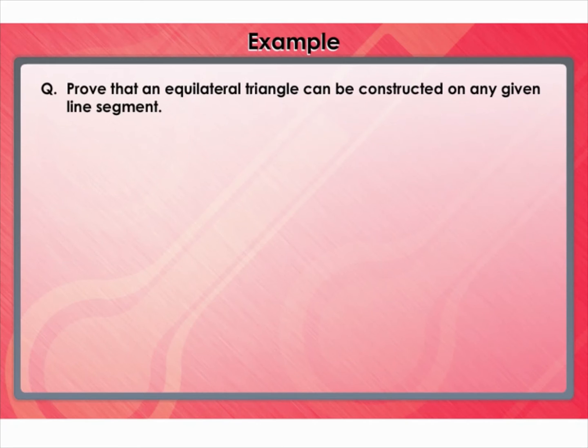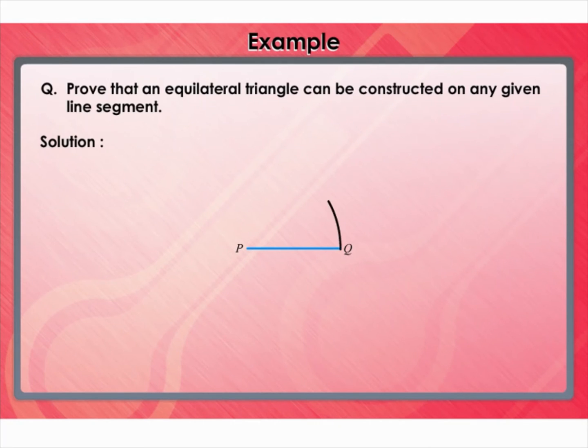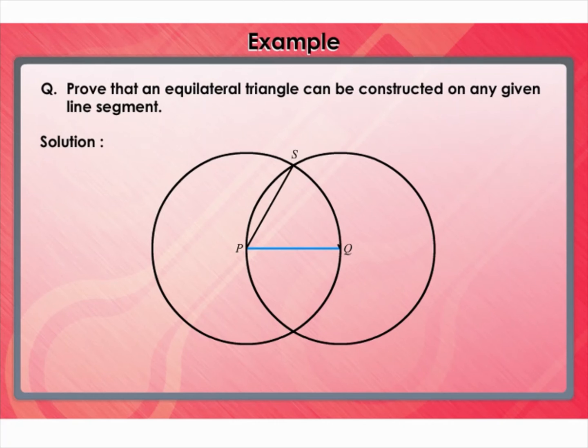Prove that an equilateral triangle can be constructed on any given line segment. In the given statement, a line segment of any length is given, say, PQ. Using Euclid's postulate 3, a circle can be drawn with any center and any radius. So you can draw a circle with point P as the center and PQ as the radius. Similarly, draw another circle with point Q as the center and QP as the radius. The two circles meet at a point, say S. Now, draw the line segments PS and QS to form triangle PSQ.